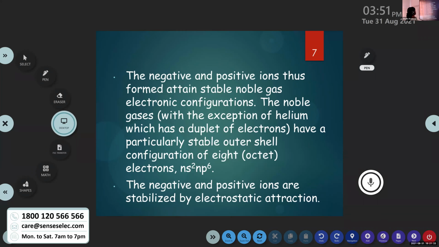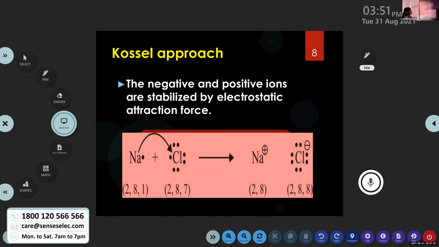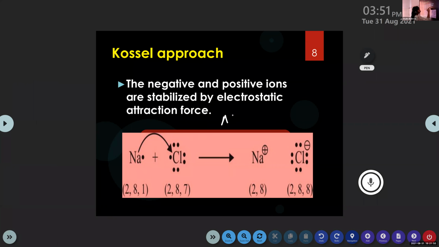Okay. Yes. So this is the formation of sodium chloride that we already discussed. In the case of sodium, it has one electron in its outermost shell, and it will donate this one electron to chlorine, right? Then sodium, that is Na, will become Na plus after donating one electron.